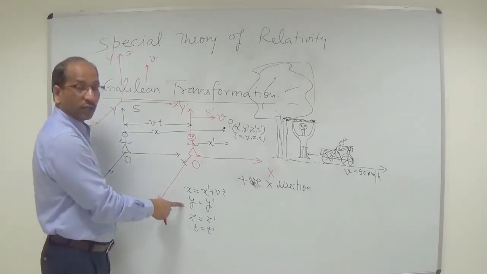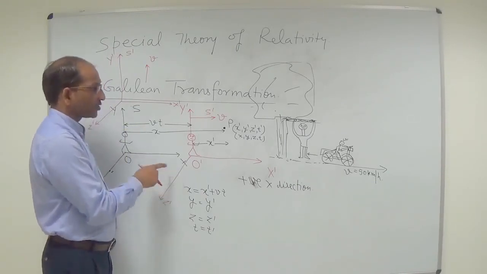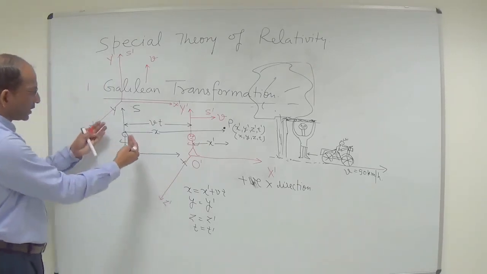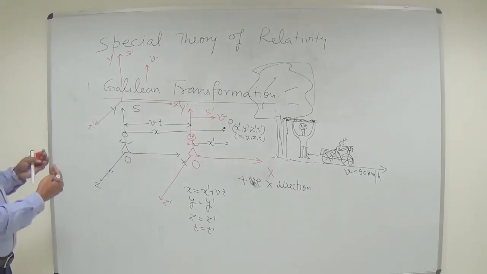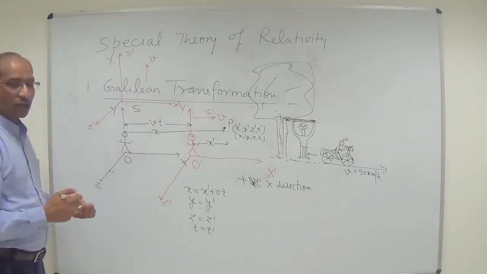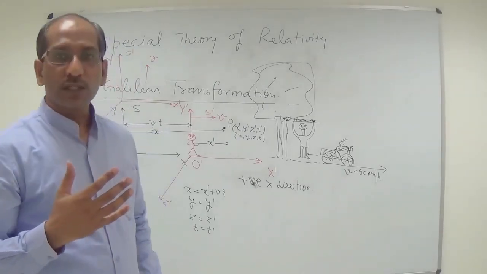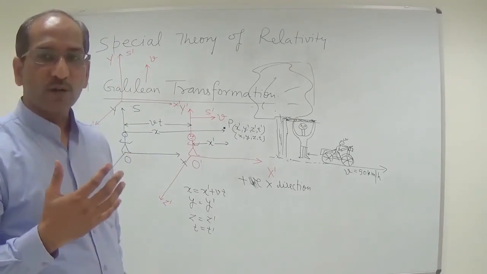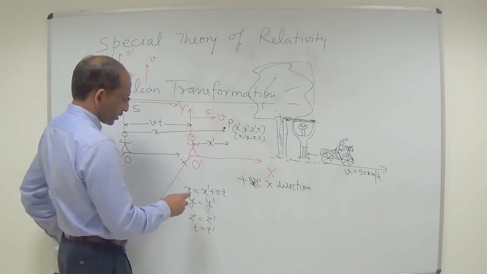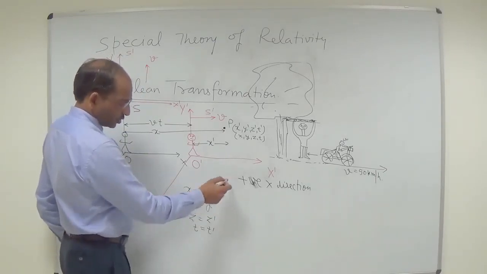In the y coordinate. So x will remain the same, but y will change because of the relative motion. And similarly, if the S prime plane is moving along the z direction, then the change will come into the z coordinate. So here this is the observation: x, y, z and t.